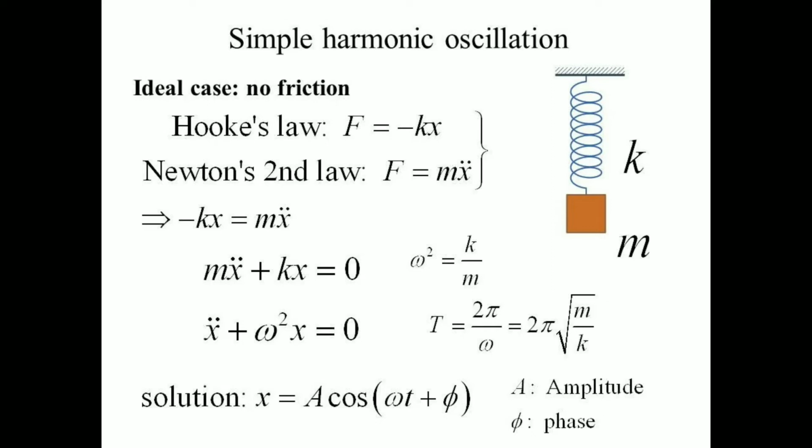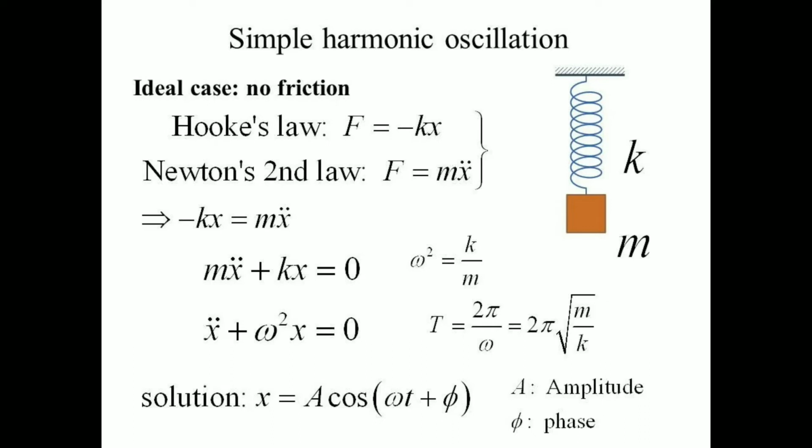And according to Newton's second law, force is equal to mass into acceleration, that is F is equal to m x double dot, where x double dot represents acceleration. Okay, so F is equal to m x double dot.